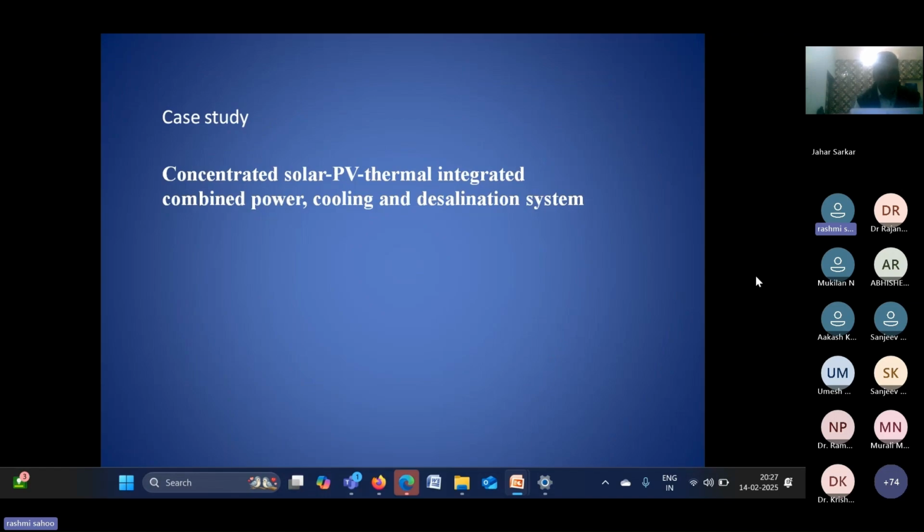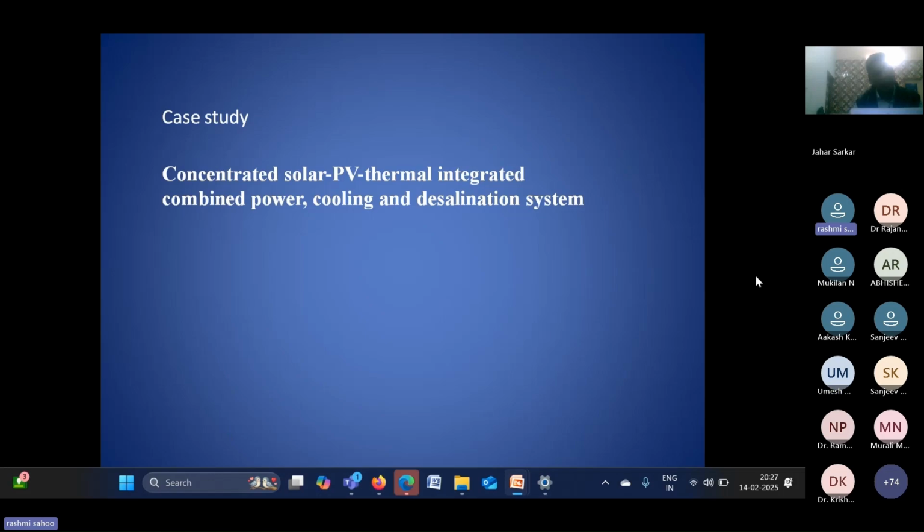One of my studies that I want to display here is a combination where we have used concentrated solar PV, integrated with a combined power, cooling, and desalination system. That means the thermal energy I have used for the power system. The ORC we have used for power generation. So PV is also giving electricity, and the ORC will also give electricity.